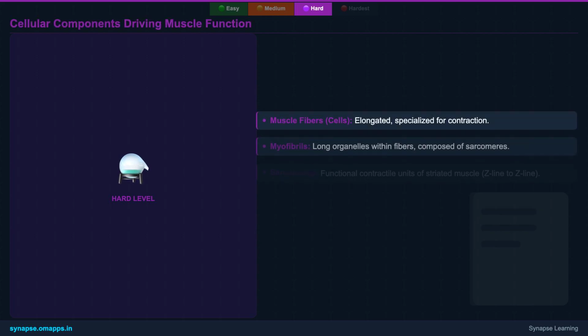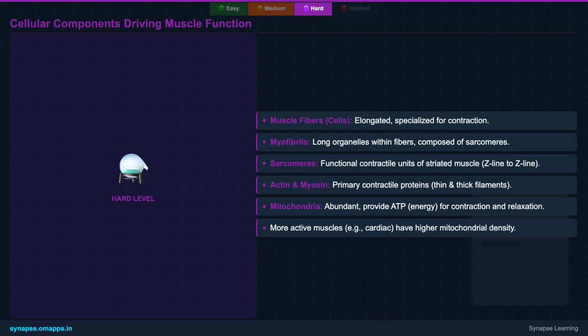Let's connect these functions to the cellular level. Muscle fibers, the elongated muscle cells, are packed with specialized organelles. Within these fibers are numerous myofibrils, which are essentially bundles of contractile proteins. These myofibrils are made up of repeating functional units called sarcomeres. These are the true engines of contraction, especially visible in striated muscles.